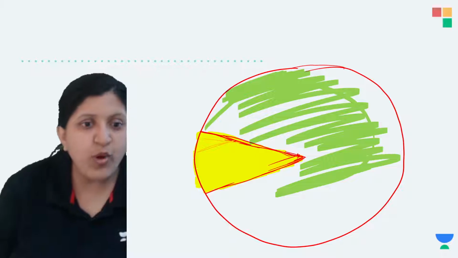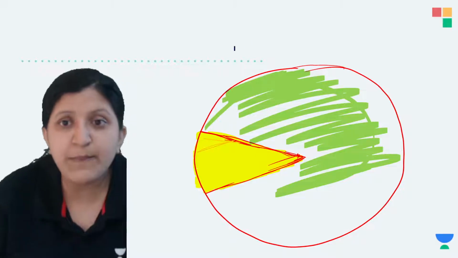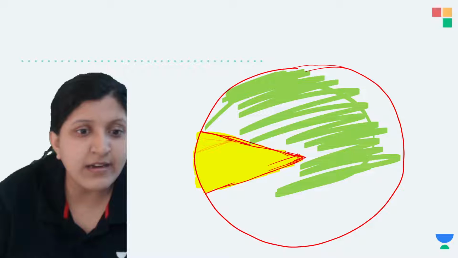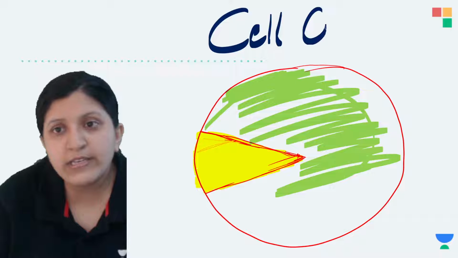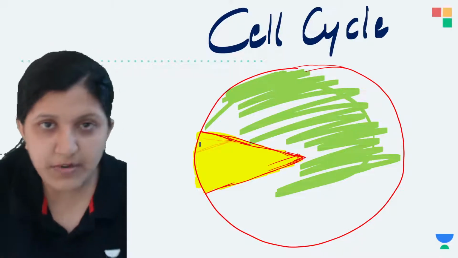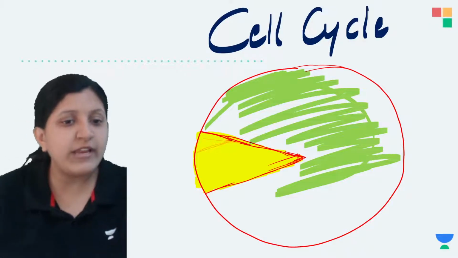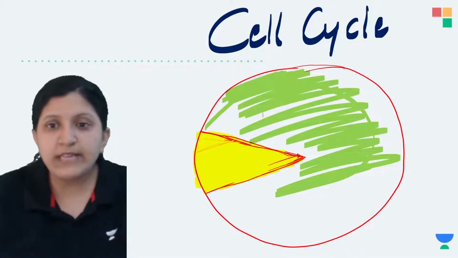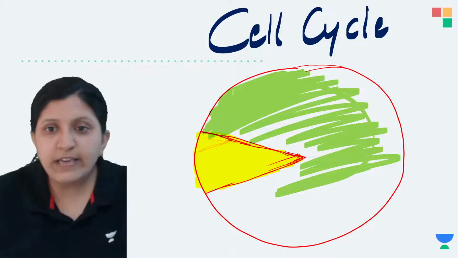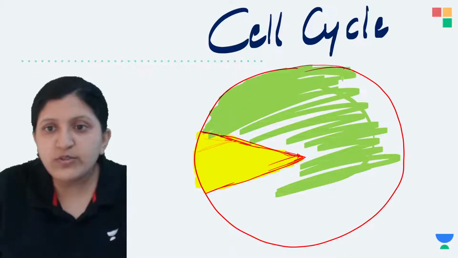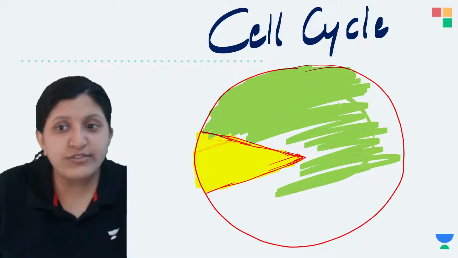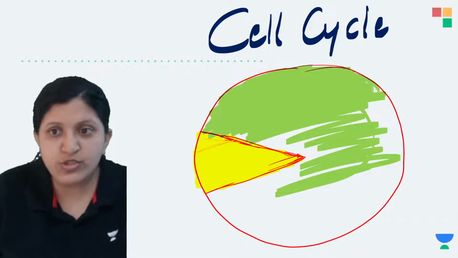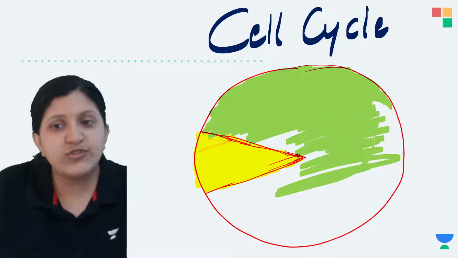So this is about the cell cycle that occurs. In the cell cycle, we come across the interphase, which is about 95%. Let's just complete this one. This green part is completely the interphase, where there are a lot of changes that are going to occur. We'll discuss all those changes in these phases.